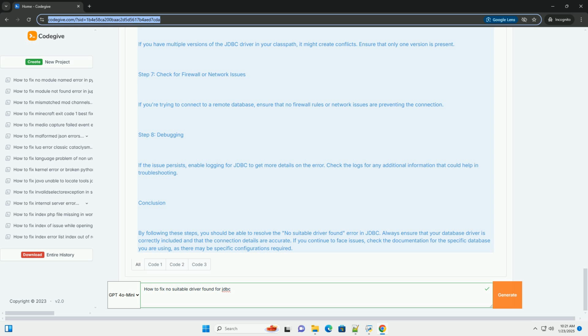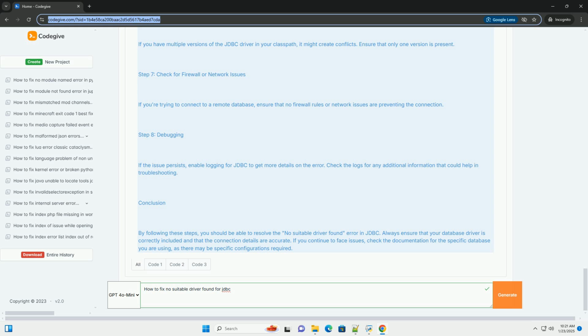Step 6. Check for multiple driver versions. If you have multiple versions of the JDBC driver in your classpath, it might create conflicts. Ensure that only one version is present. Step 7. Check for firewall or network issues. If you're trying to connect to a remote database, ensure that no firewall rules or network issues are preventing the connection. Step 8. Debugging. If the issue persists, enable logging for JDBC to get more details on the error.